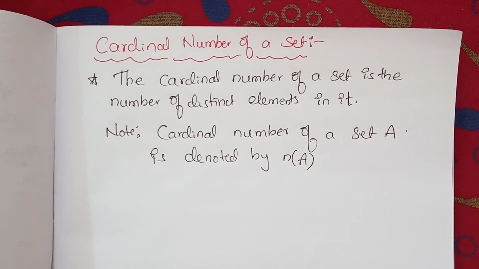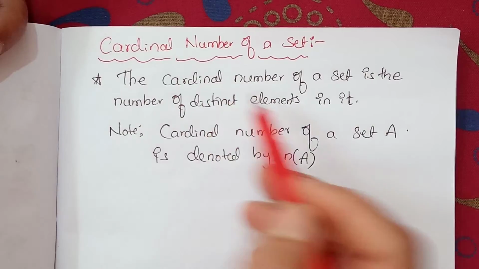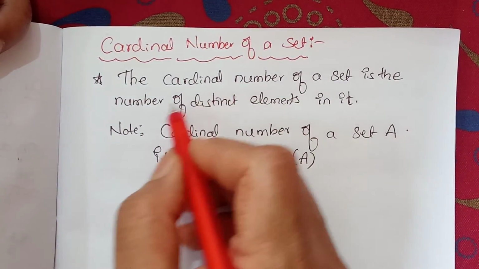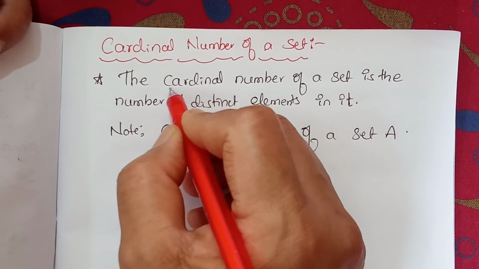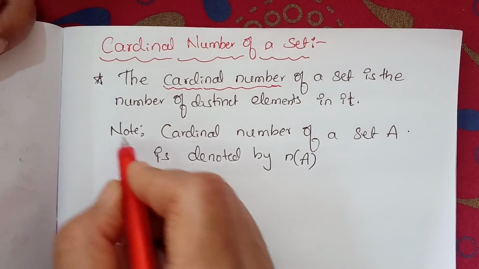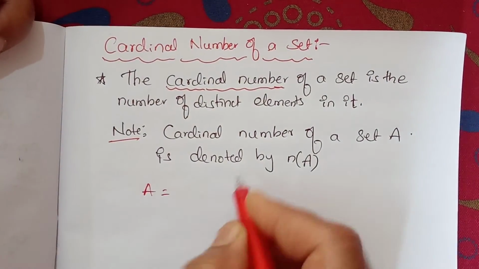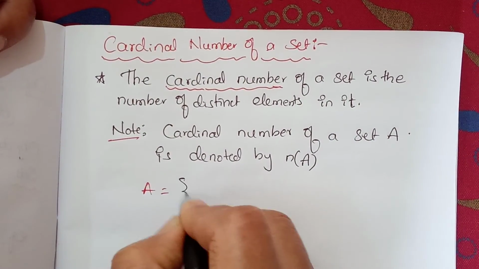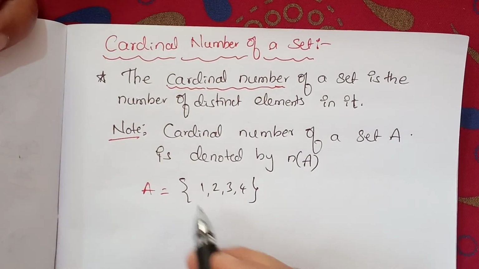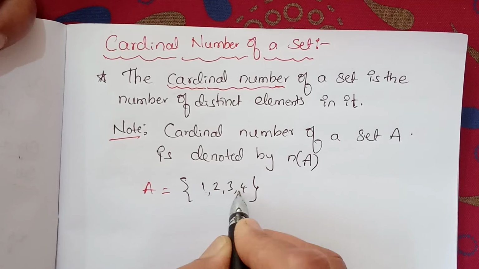Next, children, the cardinal number of a set. The cardinal number of a set is the number of distinct elements in it. Suppose a set A is equal to 1, 2, 3, 4. How many elements are there?